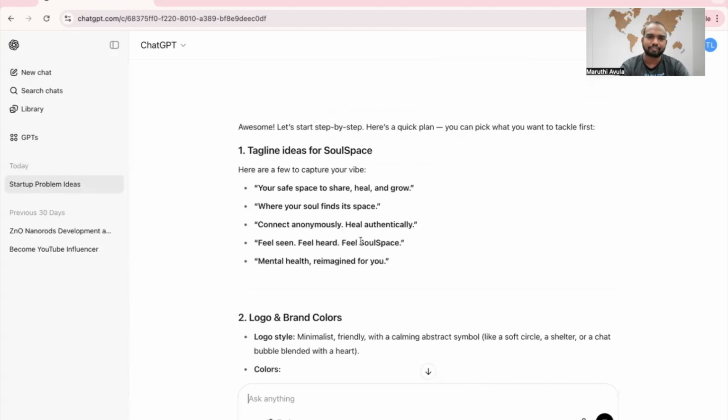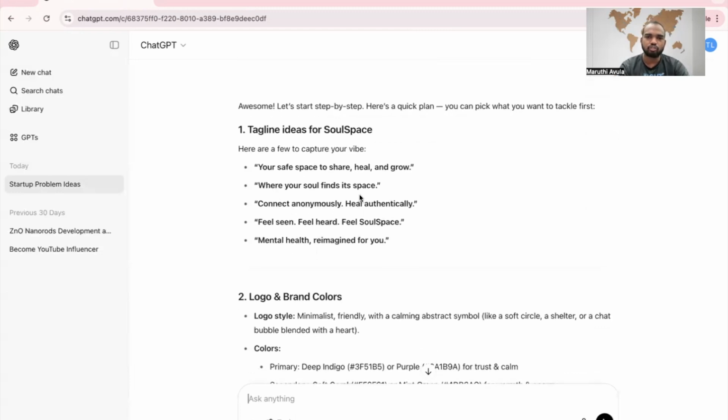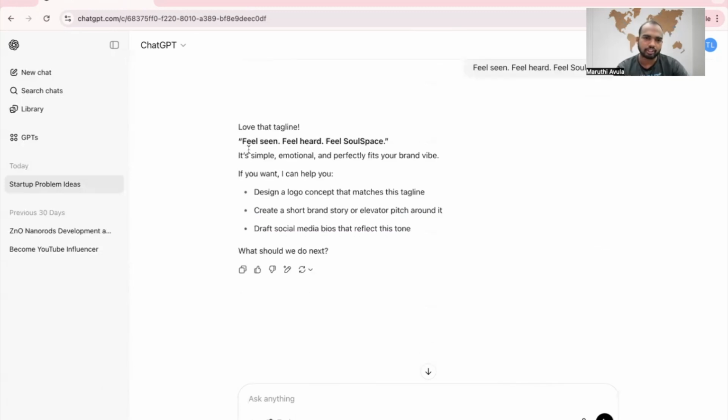Where your soul finds its space. Connect anonymously, heal authentically. Yes, this one is perfect. This one looks more perfect. Love that line: feel seen, feel heard, feel SoulSpace. It's simple, emotional, and perfectly fits your brand vibe. If you want, I can help you design a logo concept.